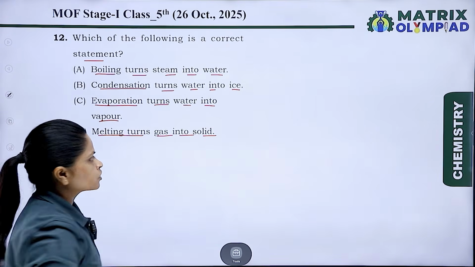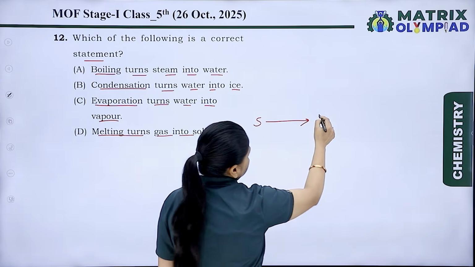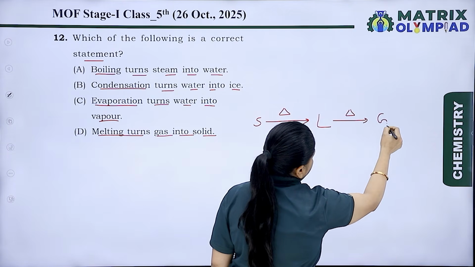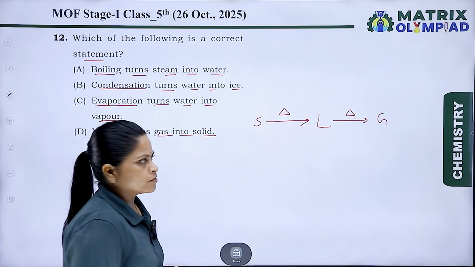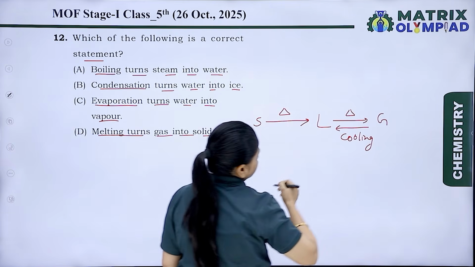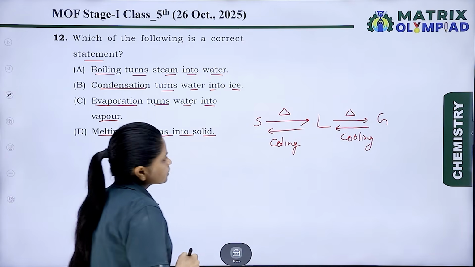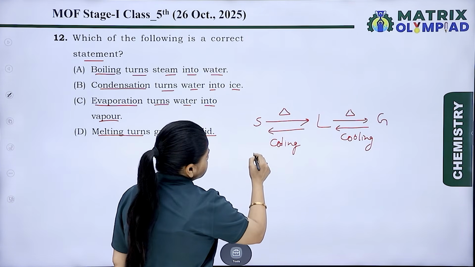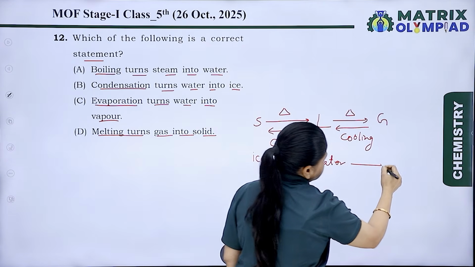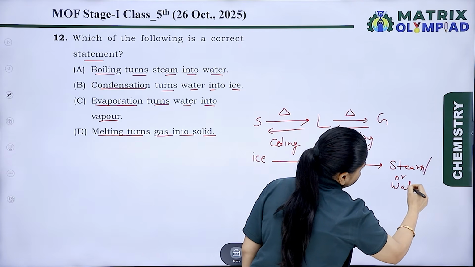Let's discuss the question. As we know, solid changes into liquid when we heat it, and liquid will change into gas when we heat the liquid again. And after cooling, gas will change into liquid and liquid will change into solid. And if we take water, then solid is ice, liquid is water, and gas is steam or water vapor.